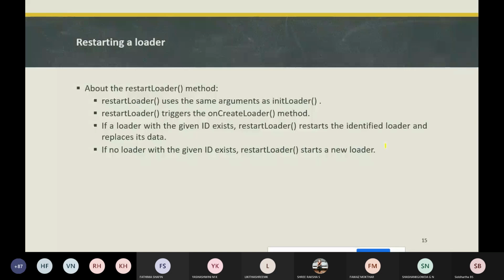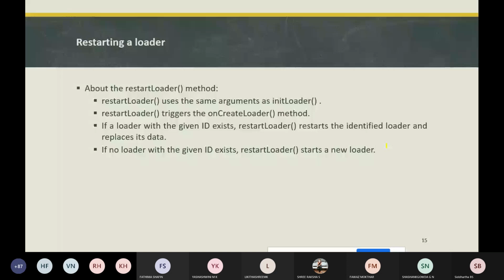The restartLoader method passes in the ID of the loader that you want to restart, so that ID will be passed to the loader. This posts another data load with a new input data. Whereas the initLoader method reuses the existing loader and doesn't replace the data that the loader already contains.